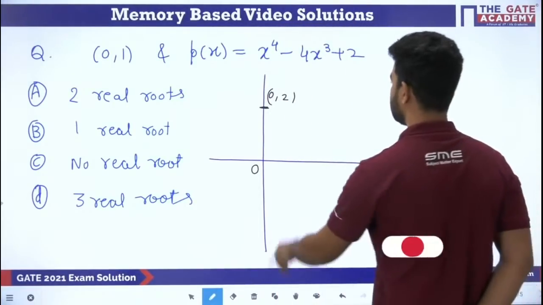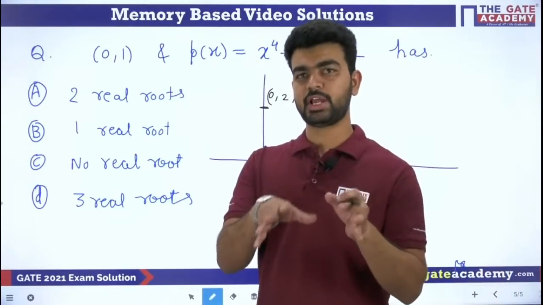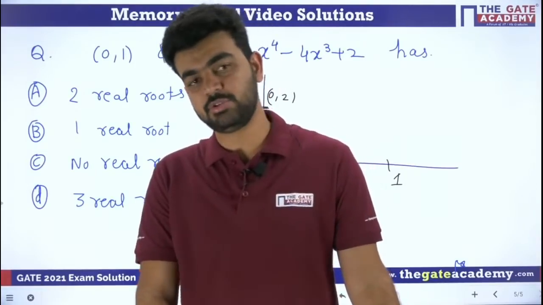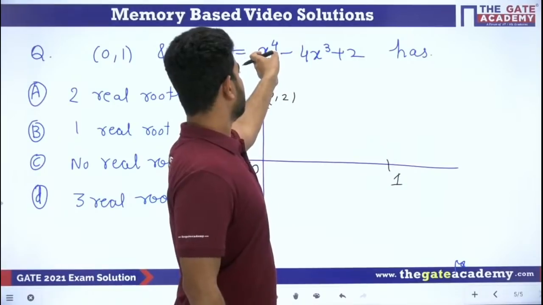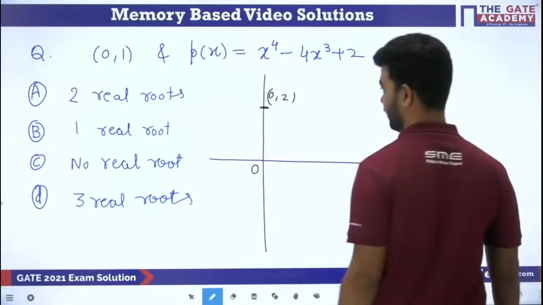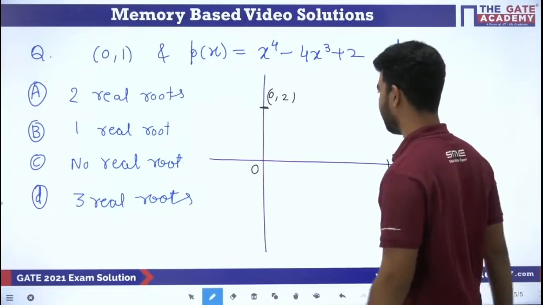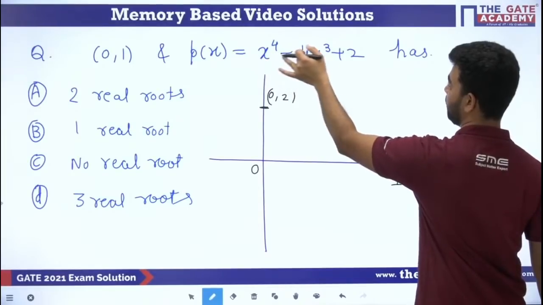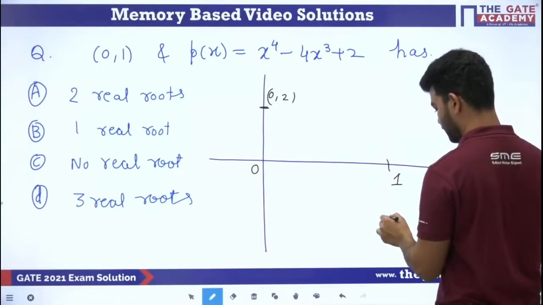How will you proceed for this question? See, this is proper pure calculus I am using. If you use the funda of control systems also, then you can easily get the answer by checking the signs. If the sign is changing, then we can check whether there is a real root or not. But here I want to use some other procedure. If x is 0 it is 0, 2, and if you put 1, then it will be 1 minus 4 plus 2, that is 1 plus 2 is 3, minus 4, that is minus 1. So here it is minus 1.